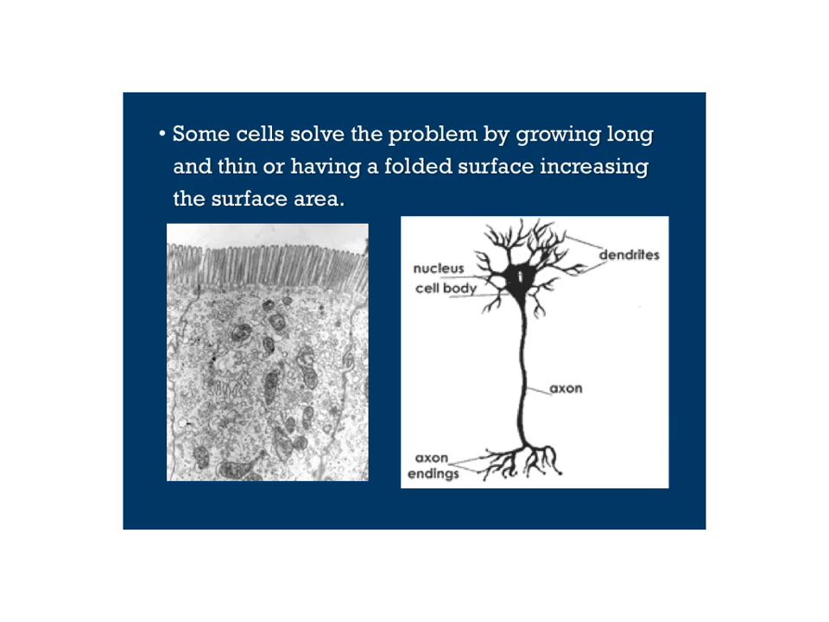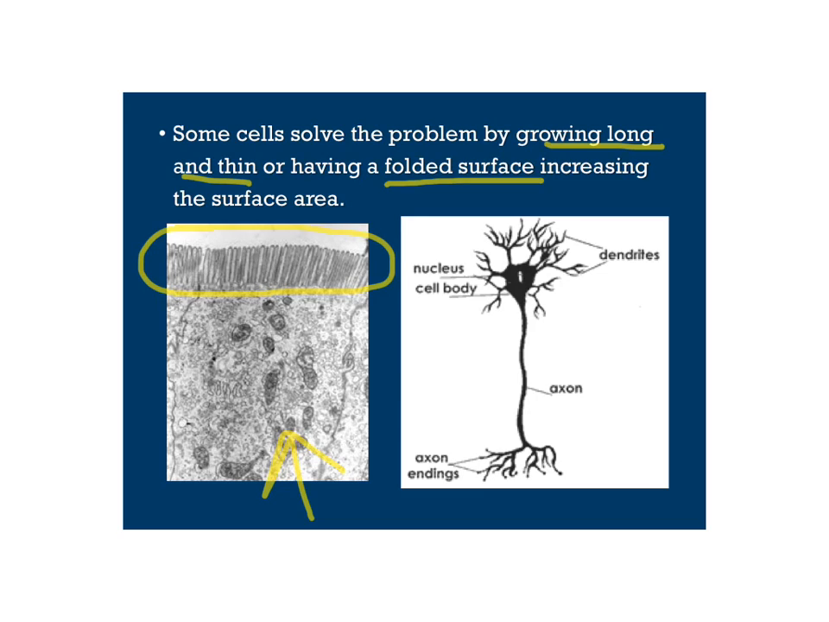Now some cells can be larger because they solve the problem of surface area by either growing long and thin or having a folded surface. An example here, this is cells of the intestine, and you can see along the top how it's all folded up. All of that is increased surface area so this cell can get rid of waste and gain nutrients more easily.